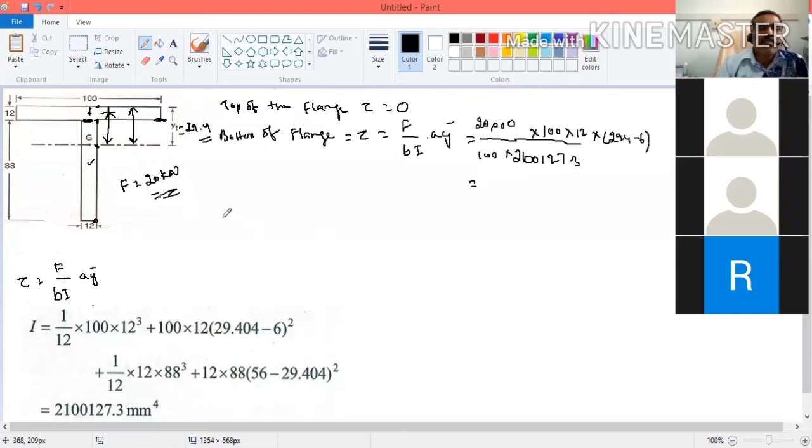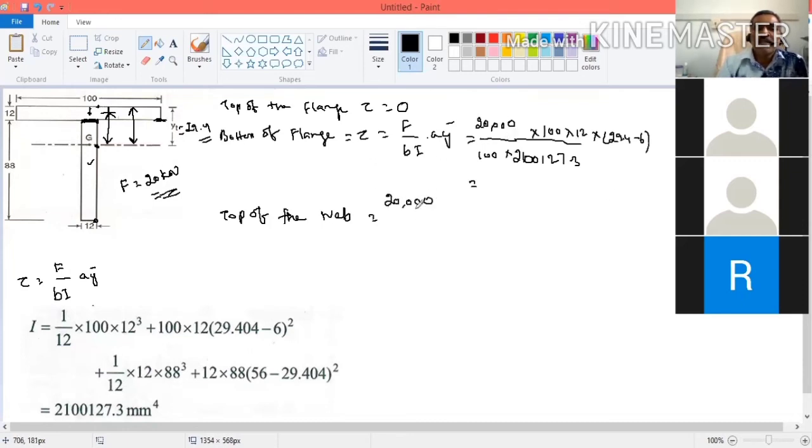Same way, now we are going to calculate the top of the web. So what is top of the web? The same point. This is the top of the web. Bottom of the flange and top of the web are the same. The only thing is the width is different. At the bottom of the flange it is 100, width of the web it is 12. So the same equation, same values.